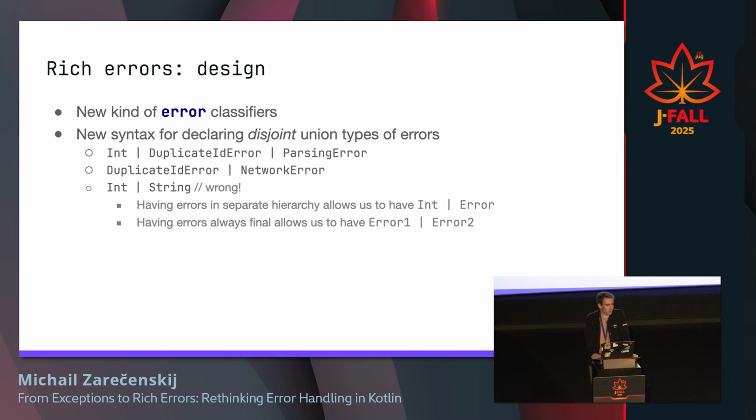And because errors are final, we can use this pipe operator to declare a disjoint union. Because the type hierarchy is flat, it means that they don't have any intersections, and we can simply have unions of errors.